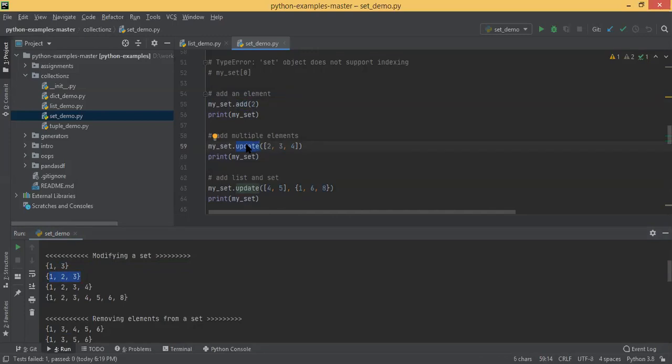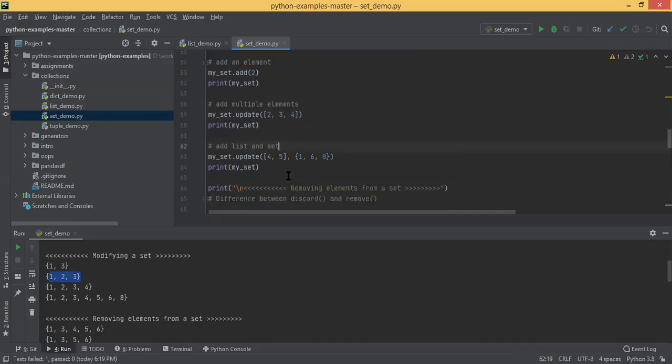Similar thing. Here you are updating with another list of 3 elements. Okay, so you are seeing it becomes 1, 2, 3, 4. Then you can add a list and a set also. Here you added a list. Here you are adding a list as well as a set. This is also allowed. You can see 1, 2, 3, 4, 5, 6, 8.